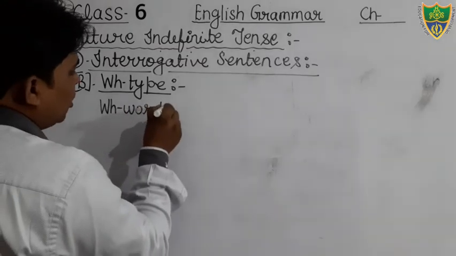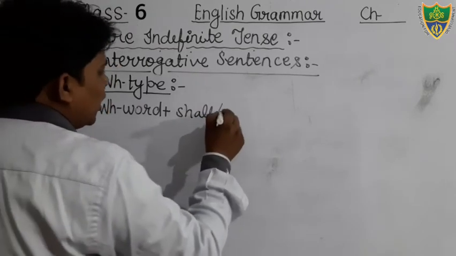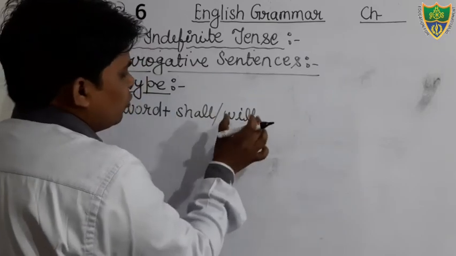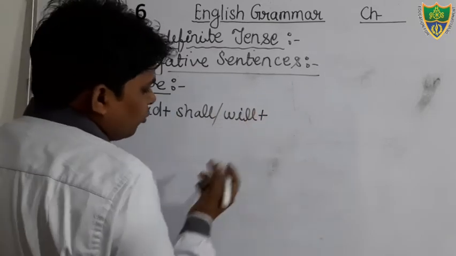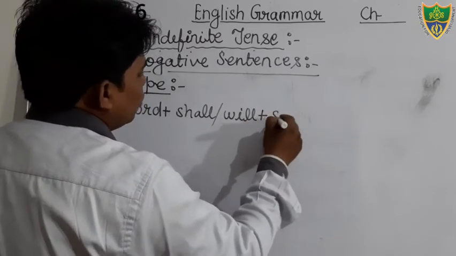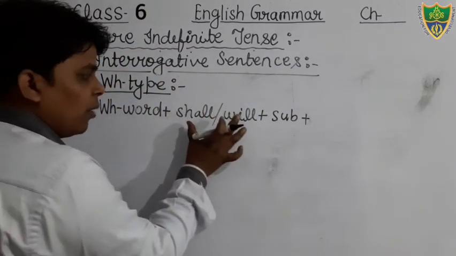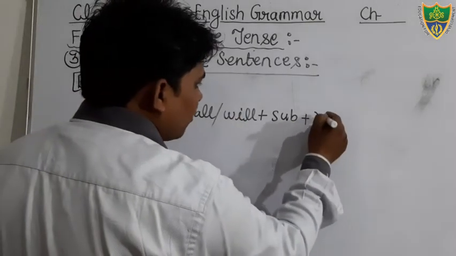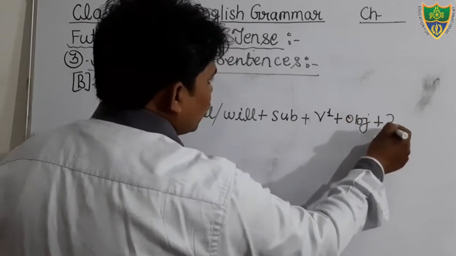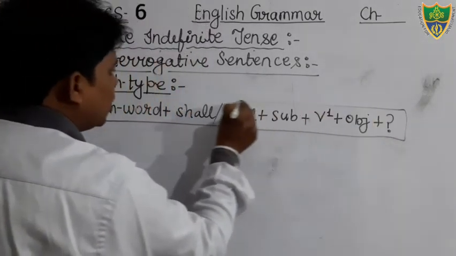Then after, you will use shall or will according to the subject. If your subject is I or we, you will use shall. If your subject is besides I and we, you will use will. Then after, if a negative word is there, you can mention it just after the subject. We are talking about interrogative sentence. WH word will be there, helping verb will be there, subject will be there, then after main verb, then after object or complement, then after question mark. And you have to make the sentences on the basis of this structure.